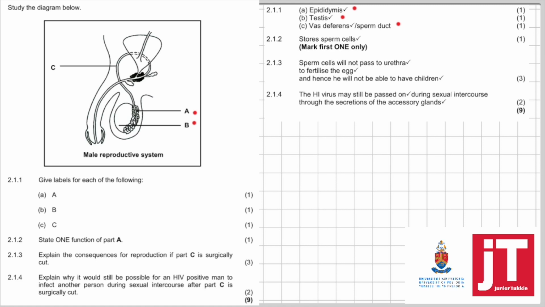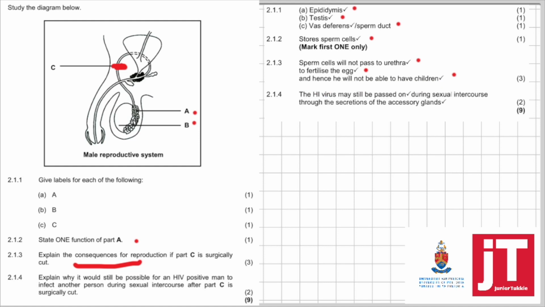2.1.2. State one function of part A. What's the function of part A, the epididymis? Store sperm cells until mature. 2.1.3. Explain the consequences for reproduction if part C is surgically cut. Now we know, what does it mean? Sperm will not be able to leave and go to the urethra to fertilize the ovum, and there will be no fertilization, so no children forming. It says the consequence. So the last point here in the memo, that's the consequence. Always remember to answer the question.